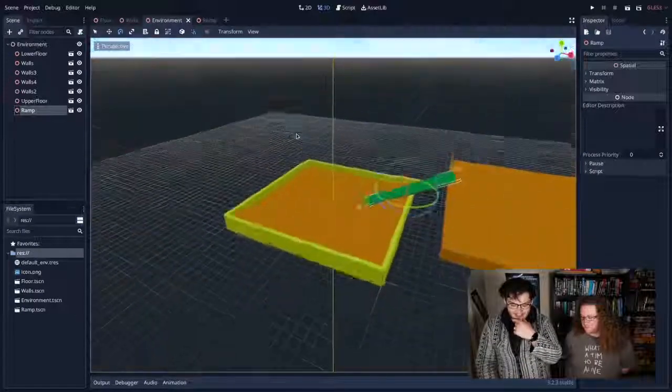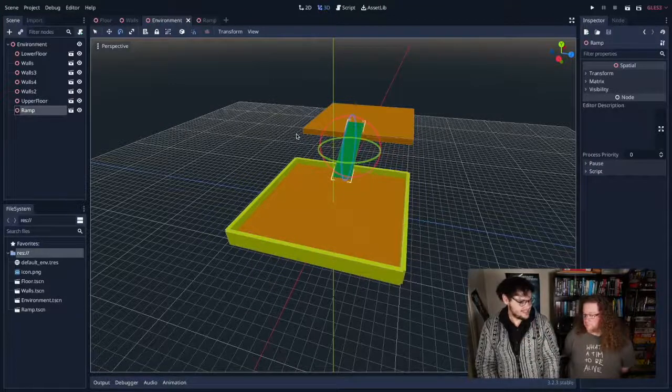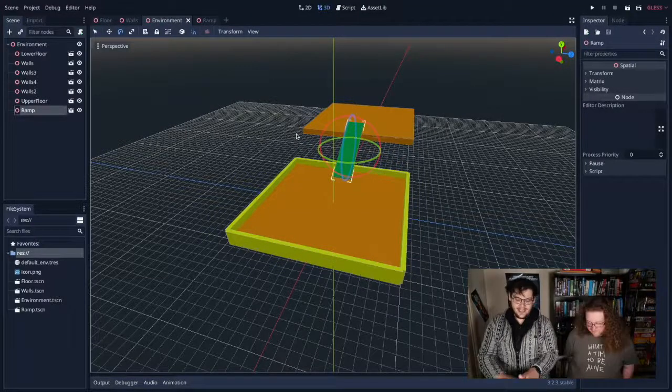So we've got a ramp. It's kind of connected the two platforms together. We're done, right? That's it. No, we need a player. So we actually need a way to play this game.